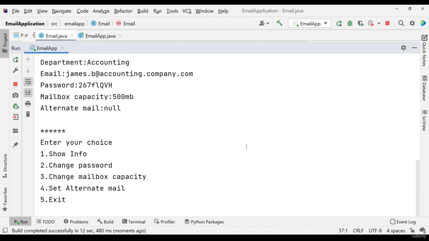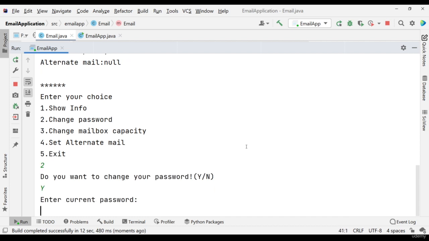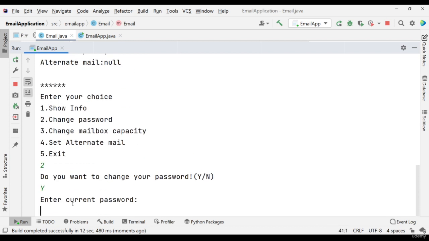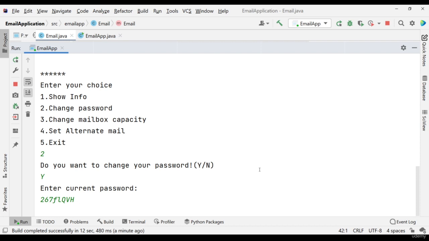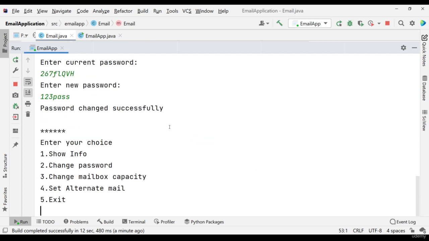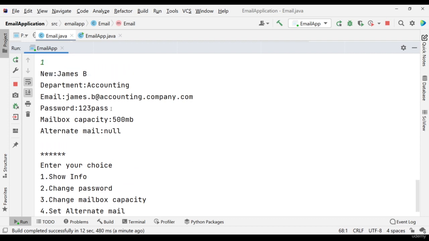Let us see how we can use change password. I am putting 2. Enter current password. So this is the current password. I'm copy pasting this part only, because I don't want to waste time on that. Then it will ask me to enter a new password. So I will put 123pass. Password changed successfully. Now if I show the info, you can see 123pass.